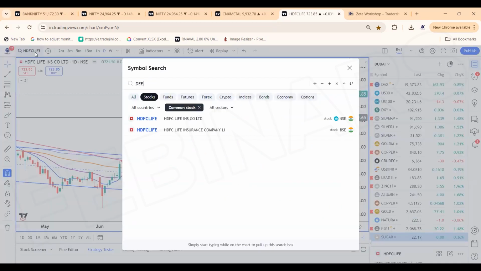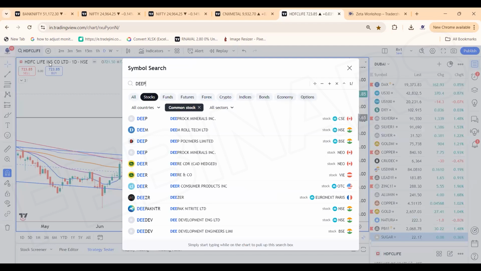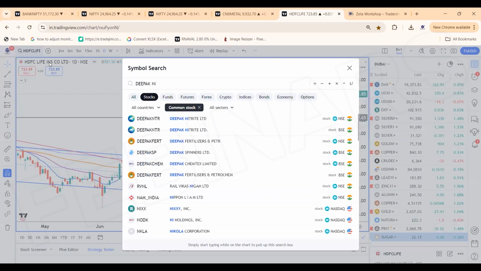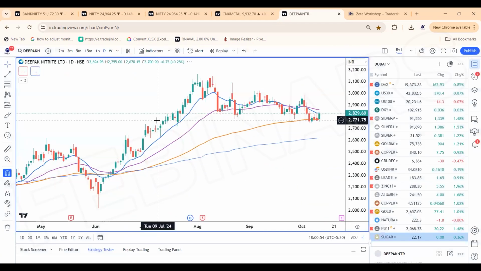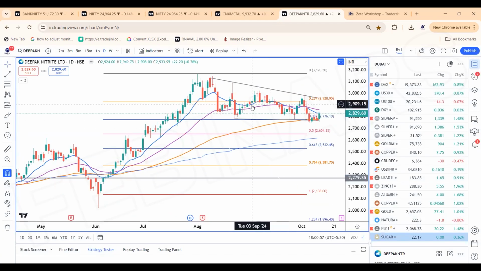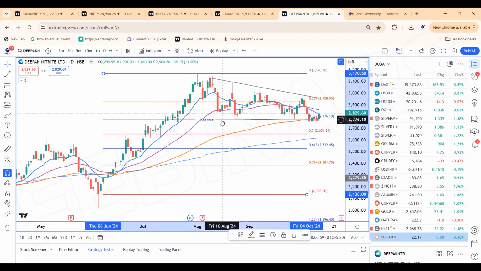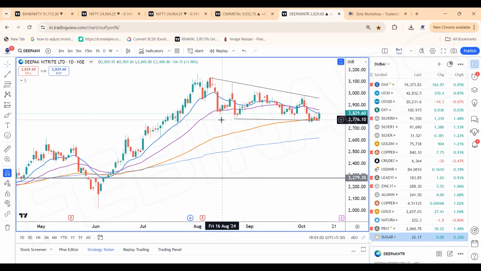targets. And the one more stock which I would like on the short term is Deepak Nitrite, which is a chemical stock. The charts hint consolidation is getting over with a flaggish pattern, 2750 as a stop. The stock looks very good on the charts. Once we hold 2740 to 50, the stock is looking very good, and once we cross the zones of 2911, the 3200 to 3500 would be the typical targets for the stock. Very good pattern is getting formed. That's the view on the stock specific action.